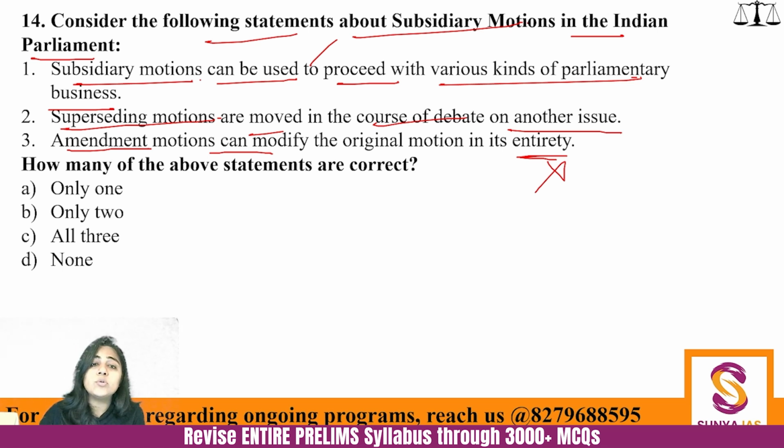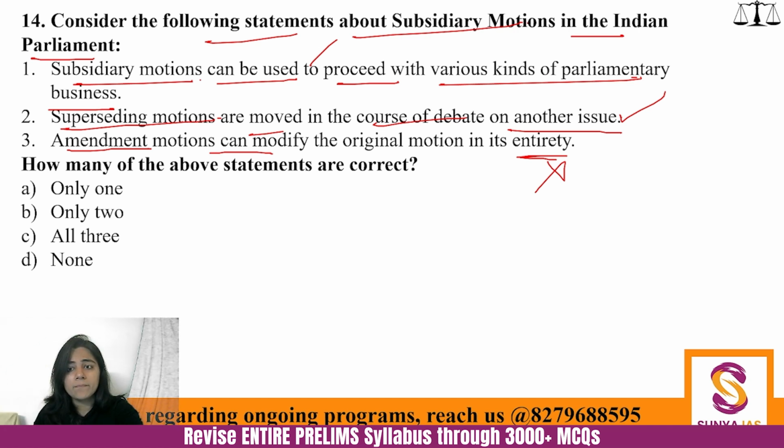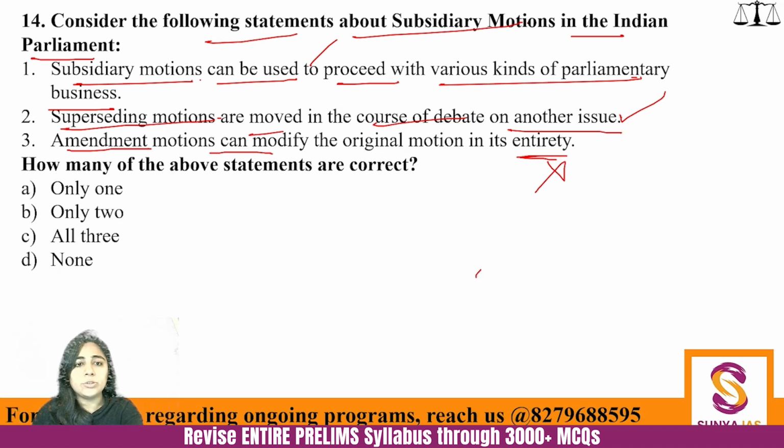Then superseding motions are moved in the course of debate on another issue. This is actually correct, because superseding means that you are actually replacing the debate with something else. Now, this is correct. So here the answer becomes only 2. I hope you understand how it is only 2.